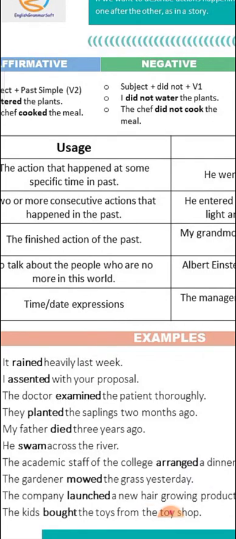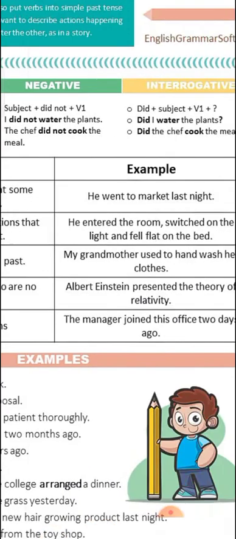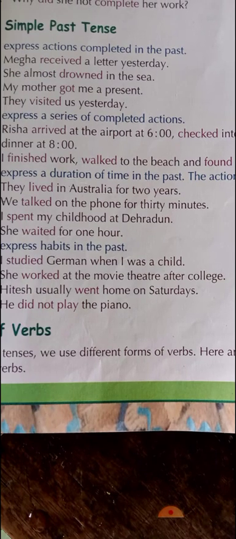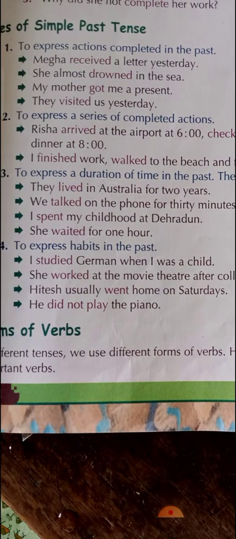And now let's learn the uses of simple past tense. So children, first of all we use this tense to express the action completed in the past. For example, Megha received a letter yesterday. So you can understand this action completed in the past. And the form of verb is second, received. She almost drowned in the sea. It is also telling about a past incident. So here also we have used the second form of verb, that is drowned.